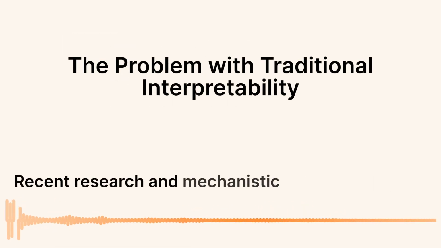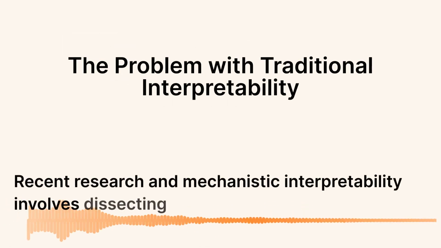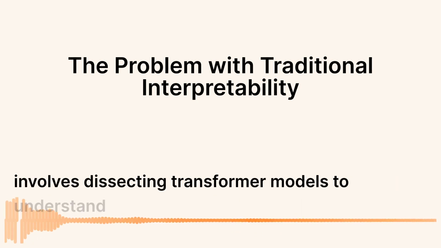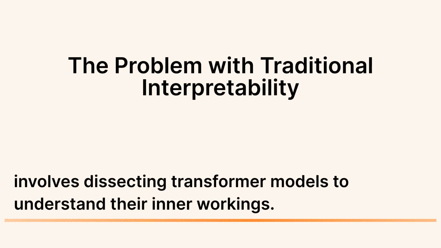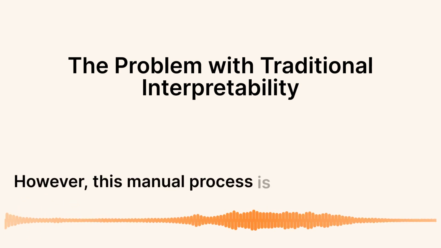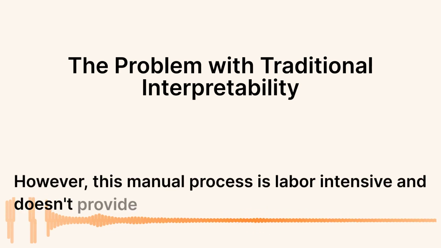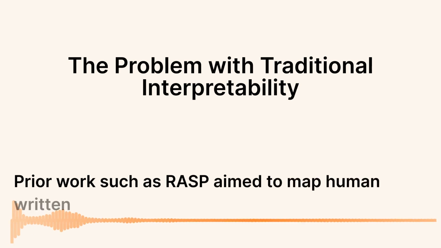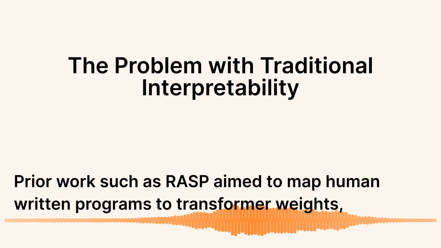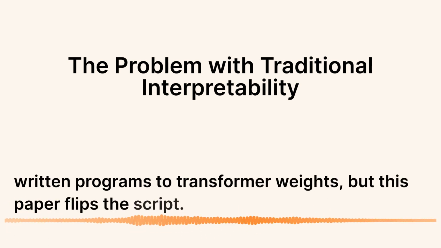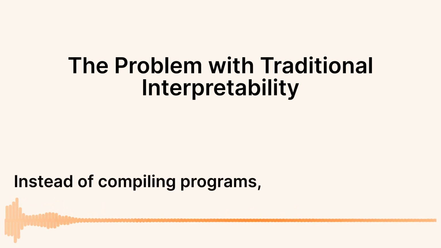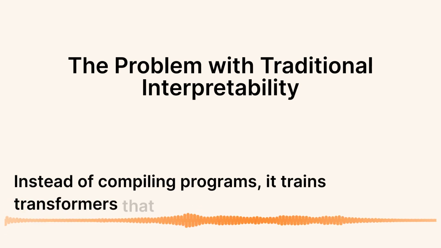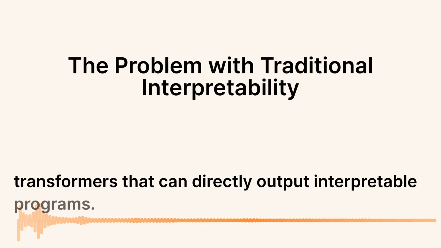Recent research in mechanistic interpretability involves dissecting transformer models to understand their inner workings. However, this manual process is labor-intensive and doesn't provide a complete picture. Prior work such as RASP aimed to map human-written programs to transformer weights, but this paper flips the script. Instead of compiling programs, it trains transformers that can directly output interpretable programs.